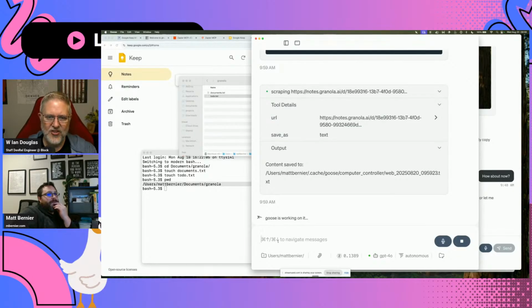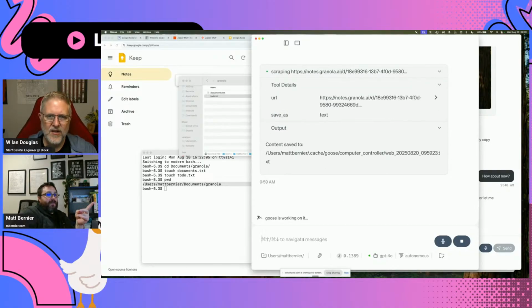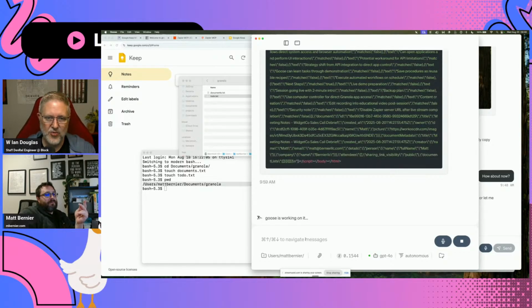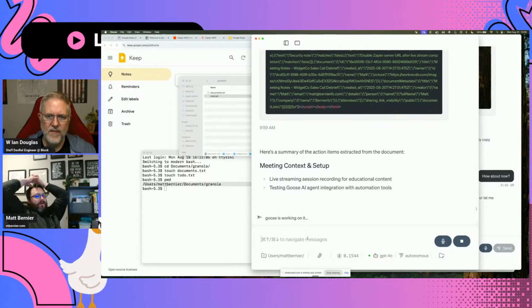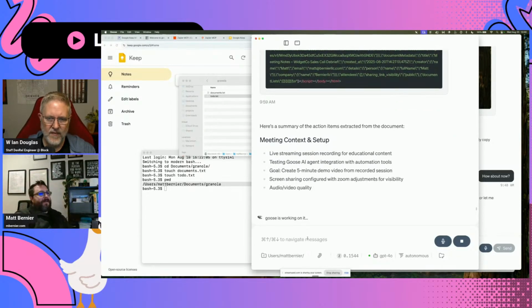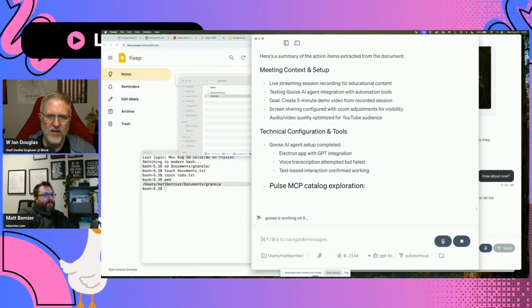All right, so it went and fetched all of that. So this time what it's doing is actually optimizing the context window, which I think is interesting. It actually grabbed the text and saved it to a file instead of pulling it into the window. That was really cool. Well, the other nice thing about Goose is it will auto-compact the context window as well. So here it's parsing that data because it still has to send that data to the LLM in order to determine what those to-do items were. I wrote a scraper at one point to do something like this, and one of the things it did was pull out all the HTML stuff that it didn't need, so that it didn't eat all those tokens, which was cool.